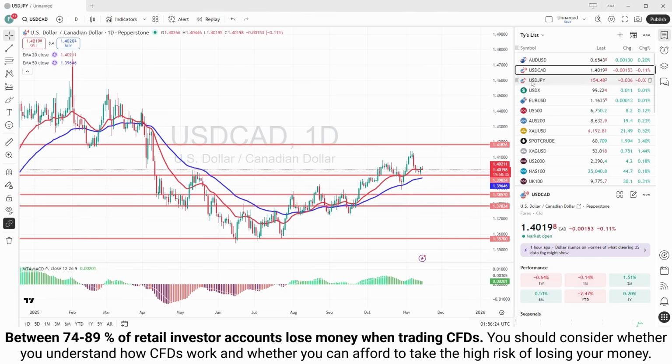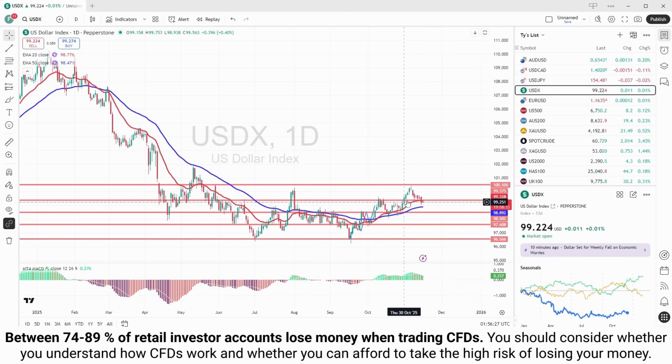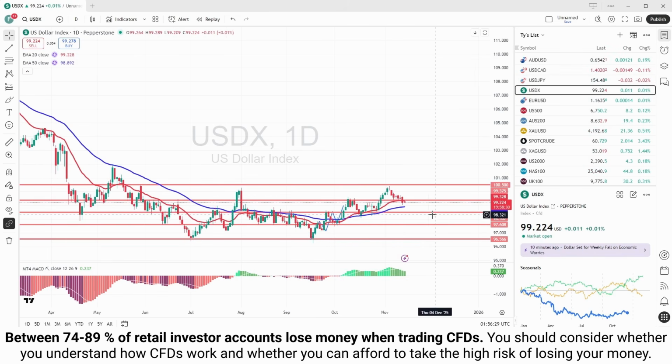We'll have a look at the dollar index. We'll go to the dollar index next. This one has been weak for basically the entire week. It has been a weakening market.